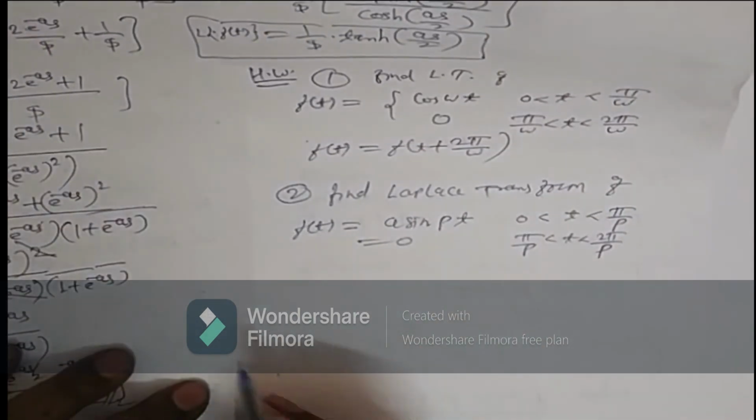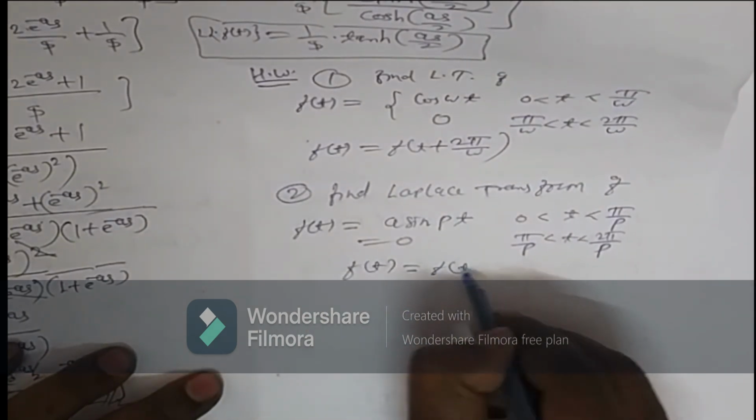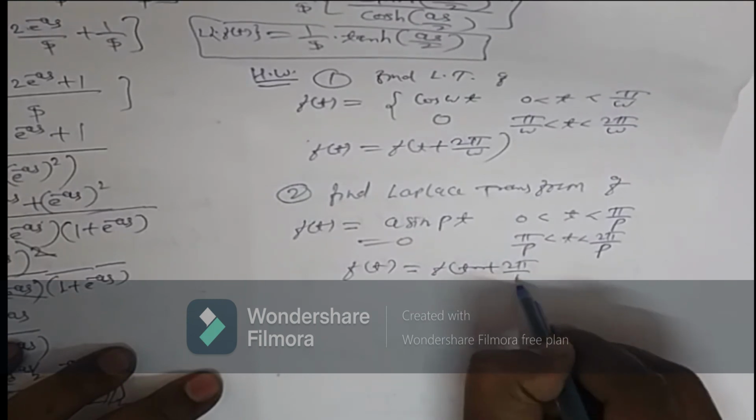Both examples are similar. f of t equal to f of t plus 2 pi by p.